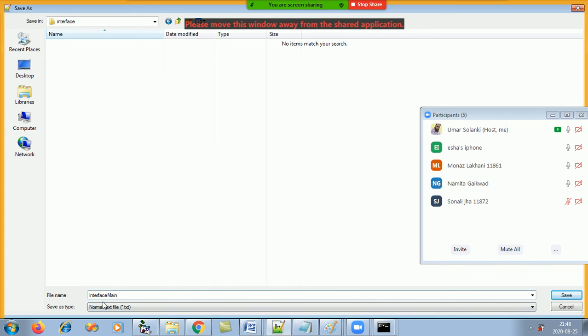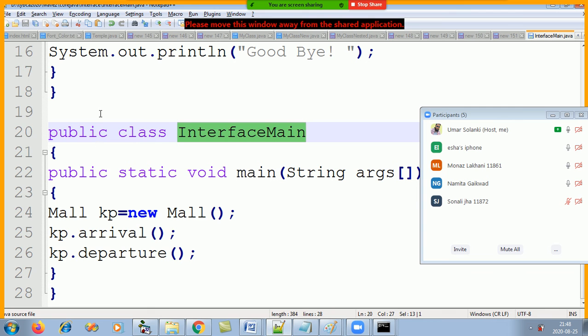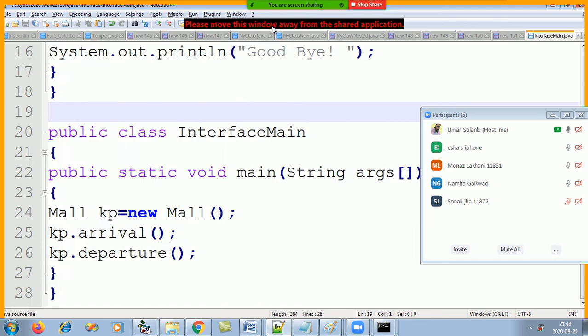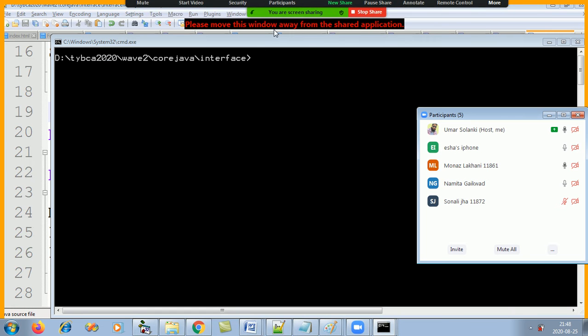Okay. And now how do I run this? Go to File, Open Containing Folder in CMD. So a black screen will open.